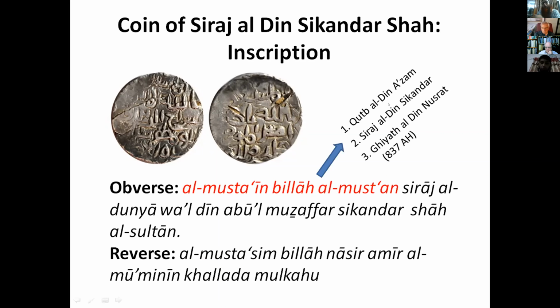Because of these observations, numismatists now place this coin after the coins of Hamza Shah or after the coin of Ala al-Din Firuz Shah, somewhere in between this range.